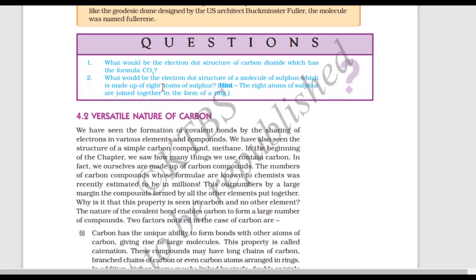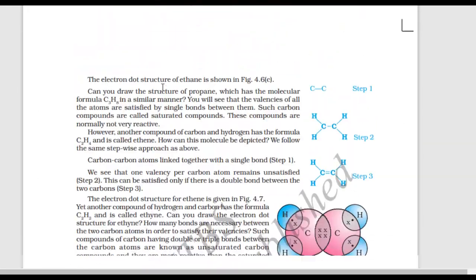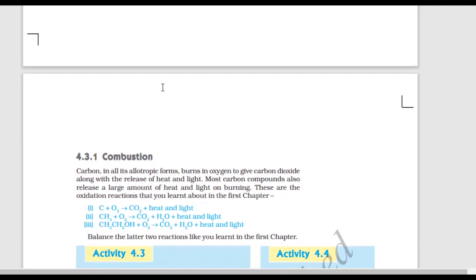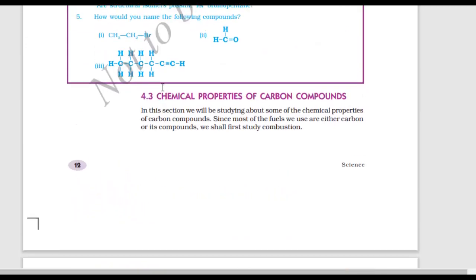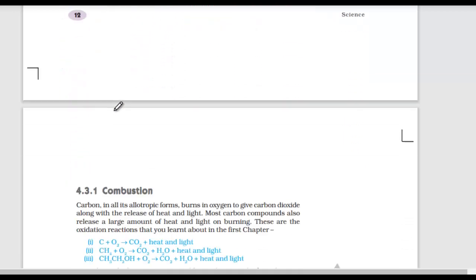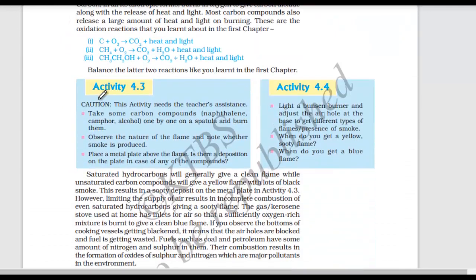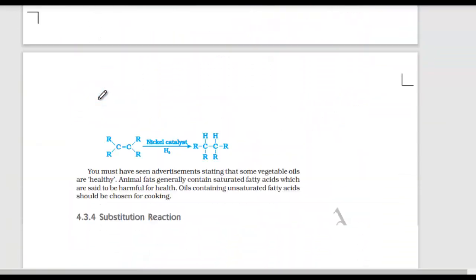4.3, let me just go to that topic. Okay, it's 4.2. Yes, so our 4.3 is here. Please mark it. 4.3 deleted. So 4.3 is not there. Mark it from here till where I'll just tell you. 4.3.1 is also not there. 4.3.2 is not there.